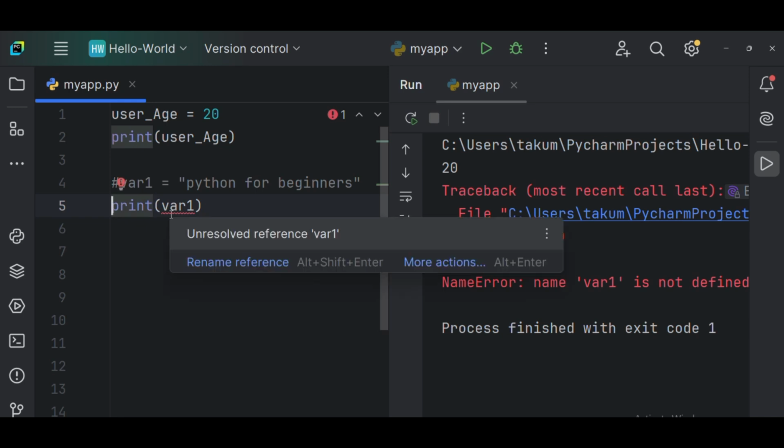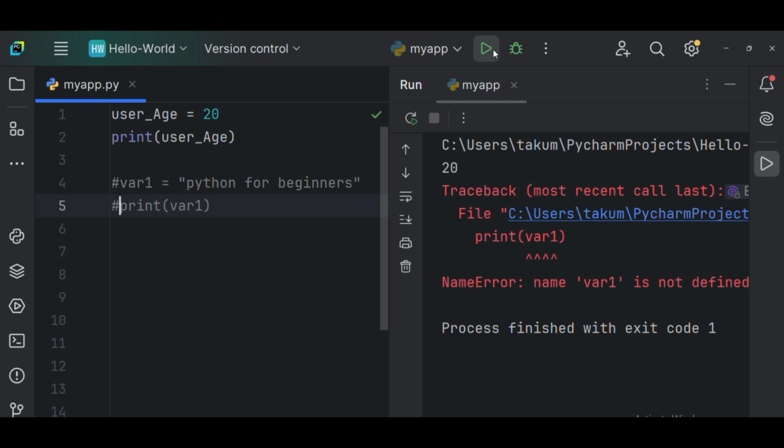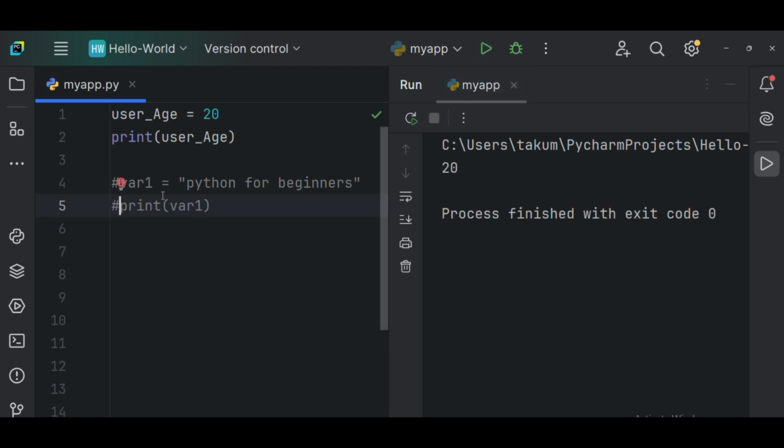So if I want to comment the line, I just need to use what? I just need to use this hash. It has commented it. So if I run this code again, look at it. This part is not going to get executed because the interpreter does not read it. It has been commented. So only this part gets executed, calling this user age, whose value stored in the memory is 20. Can you see how it goes? This is how Python variables work.